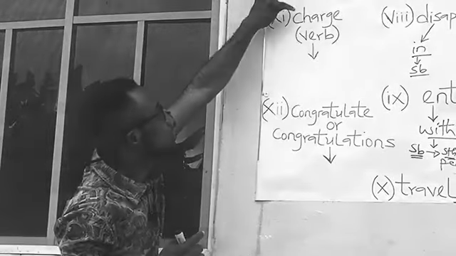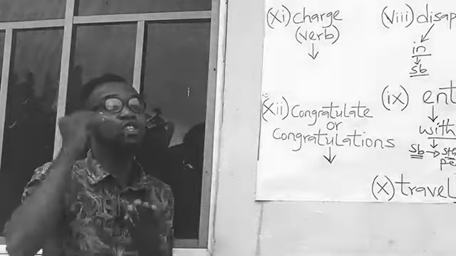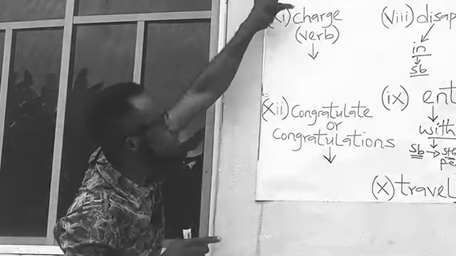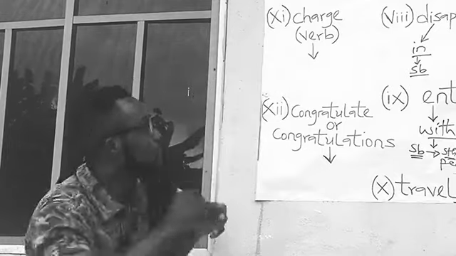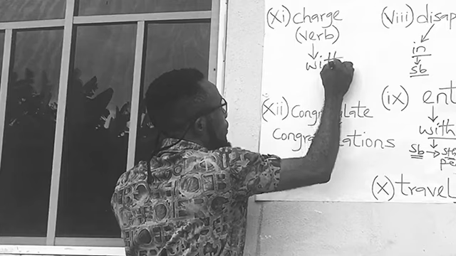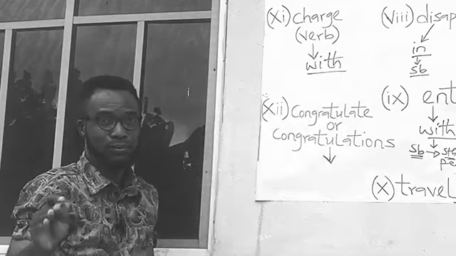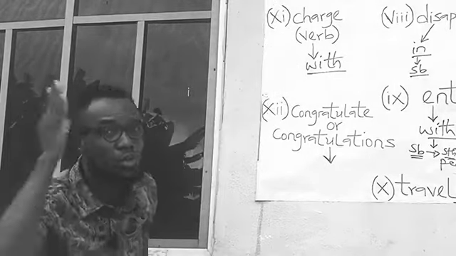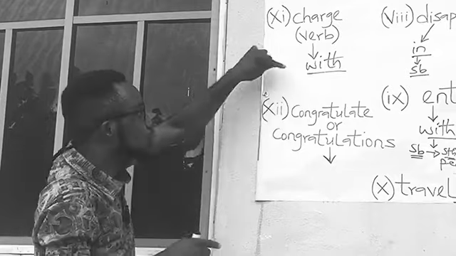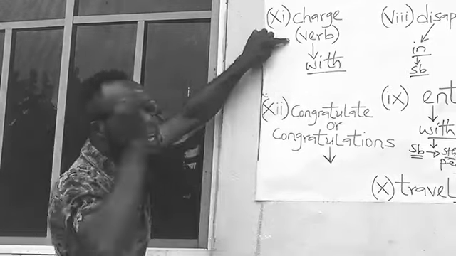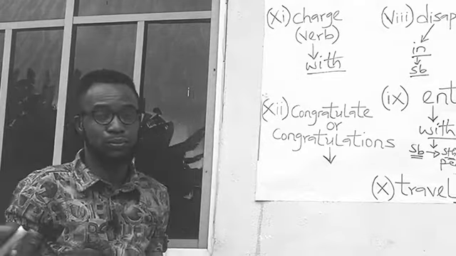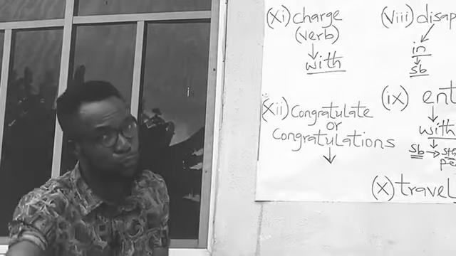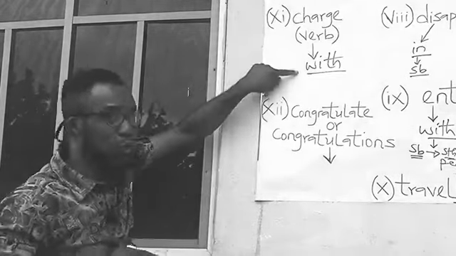The word charge as a verb. The truth is, charge can exist as a noun and as a verb. If the word charge exists as a verb, it carries the preposition with and not for. It means that you charge somebody with something. You don't charge somebody for something. You charge somebody with something. Charge as a verb carries the preposition with and not for. It is only when you use charge as a noun that it can carry the preposition for. But charge as a verb carries the preposition with.